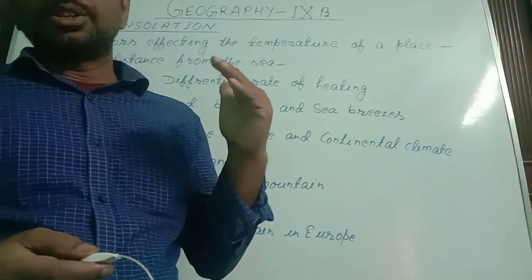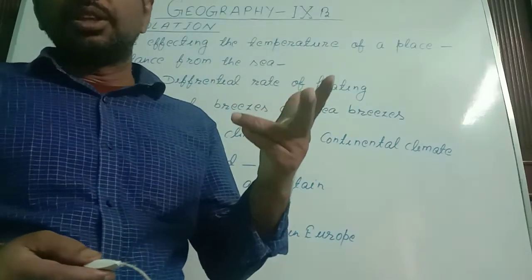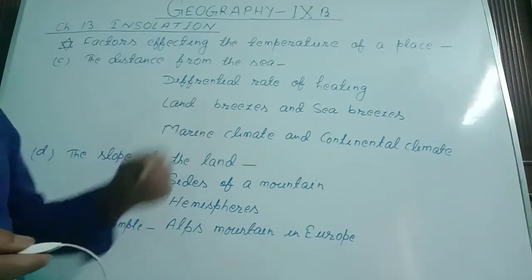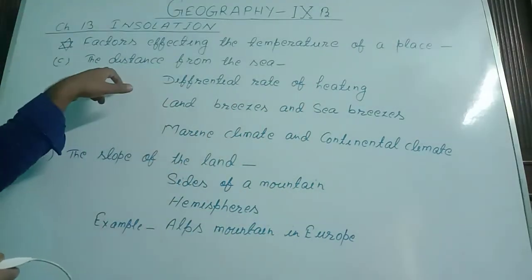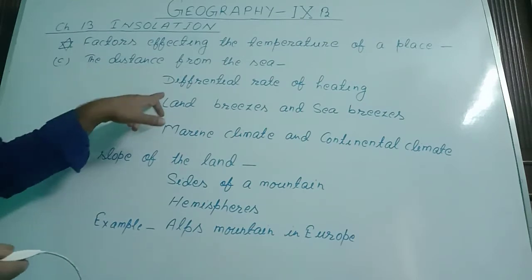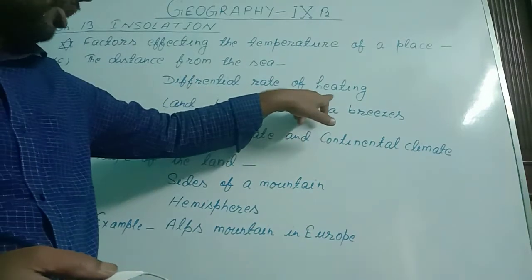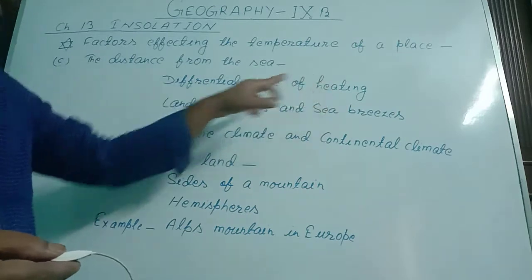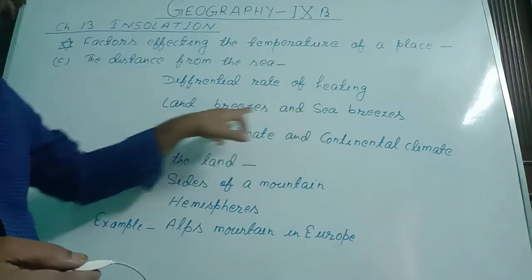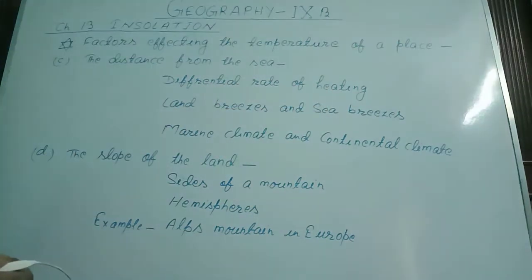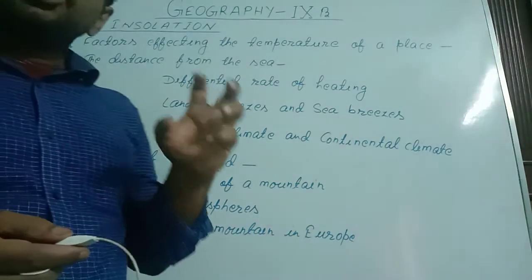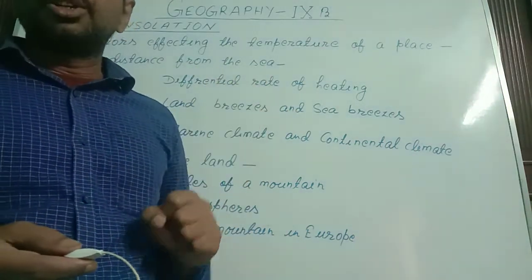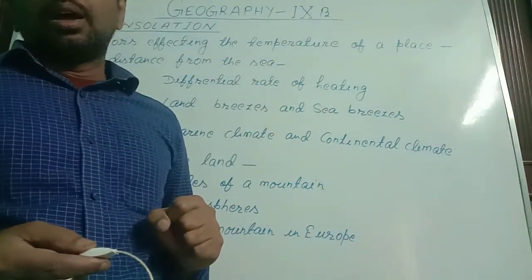Since this wind is going from land to sea, this is called land breeze. So you saw, due to the differential rate of heating between land and water, there is movement of sea breezes and land breezes. These breezes also control the temperature of the coastal area.